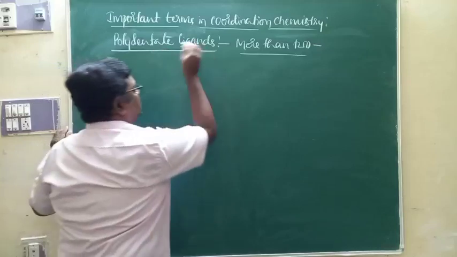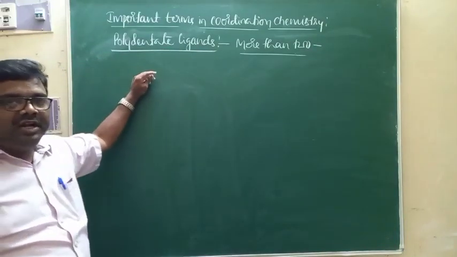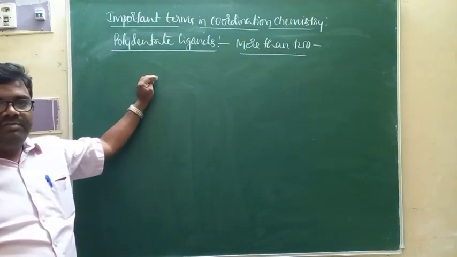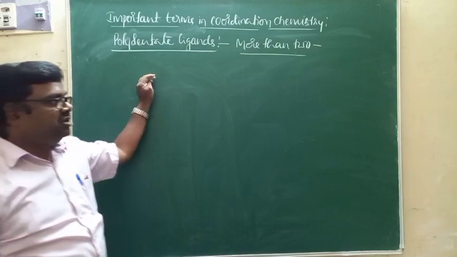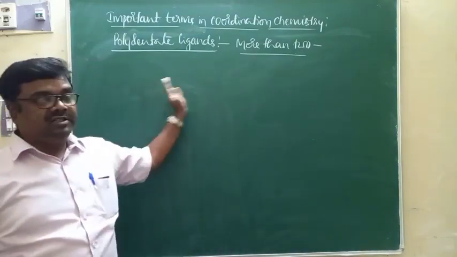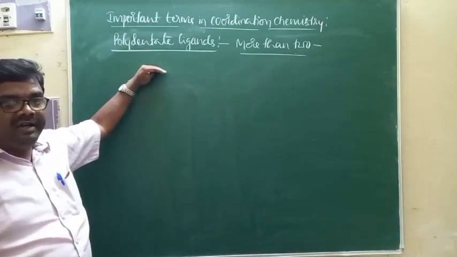Let me give examples for polydentate ligands containing 3 donor atoms per molecule, 4 donor atoms per molecule, 5 donor atoms per molecule, and also 6 donor atoms per molecule. These are the examples that I am giving under the headline polydentate ligands.